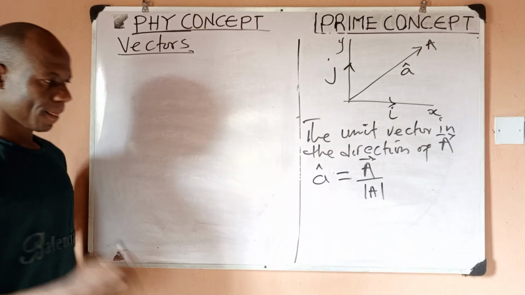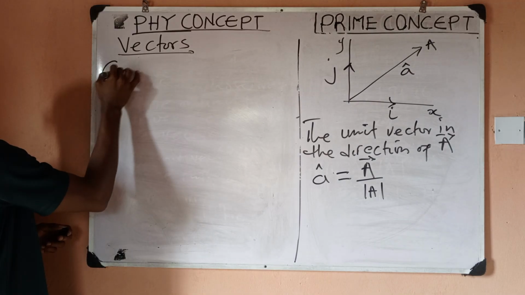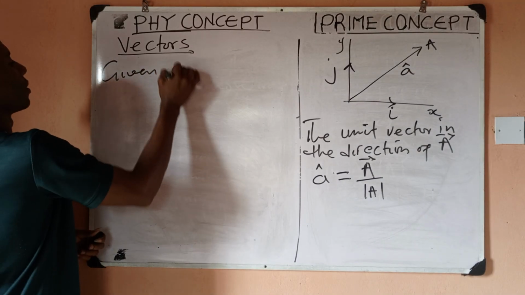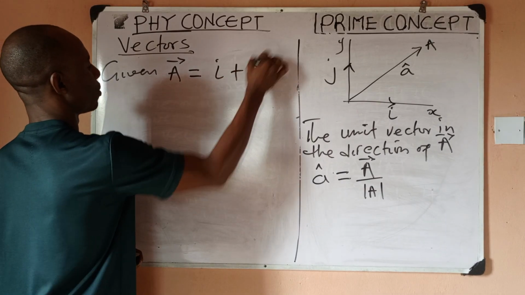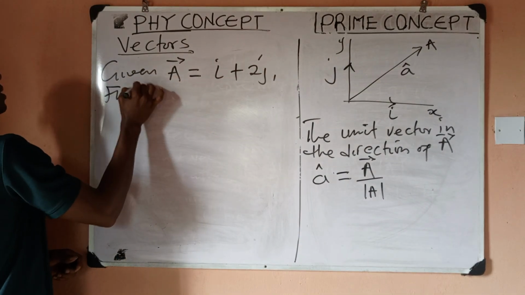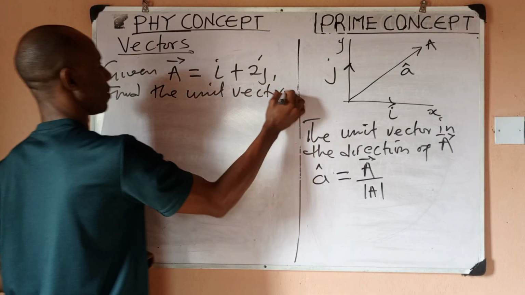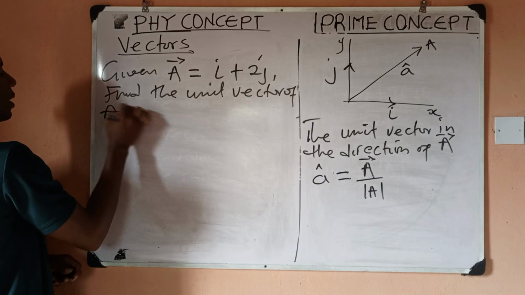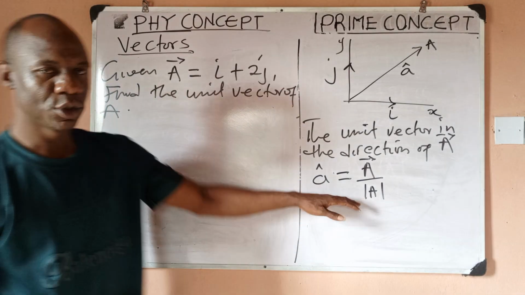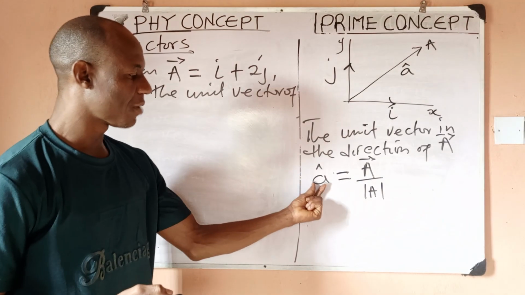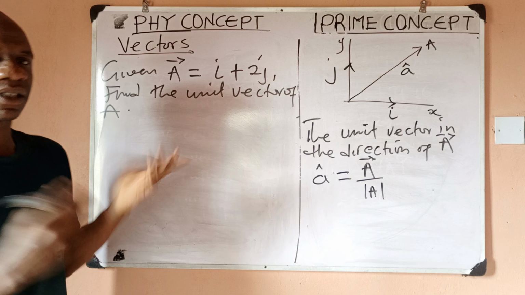So quickly, given vector A equals i plus 2j, find the unit vector of A. So we want to find the unit vector of A. Now from our formula, you will quickly see that for you to find the unit vector, the only thing you need to find is the magnitude. Once you get the magnitude, you are done.